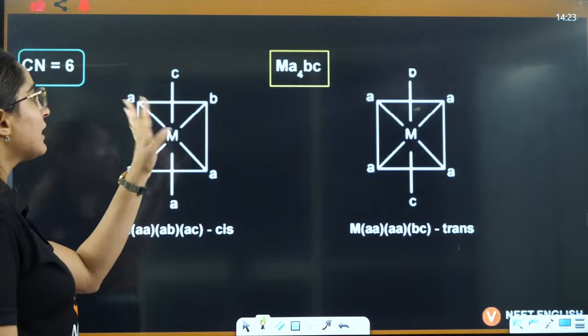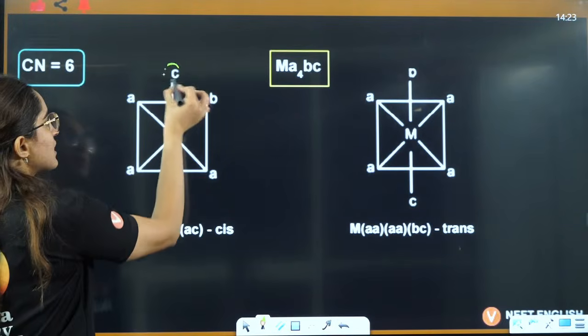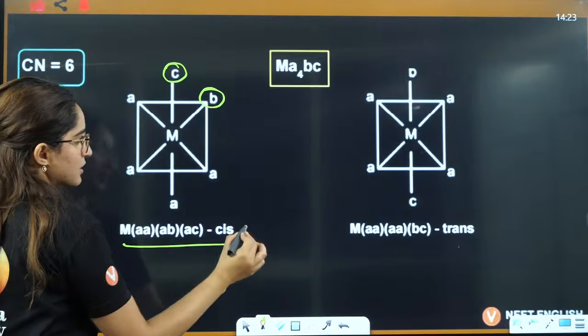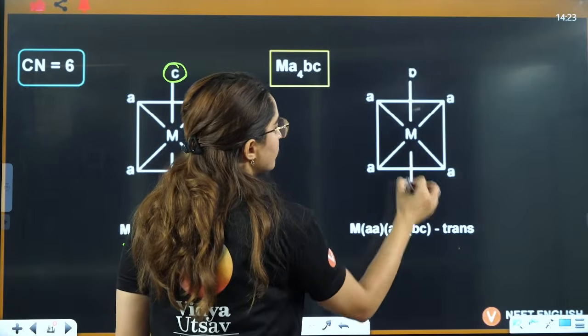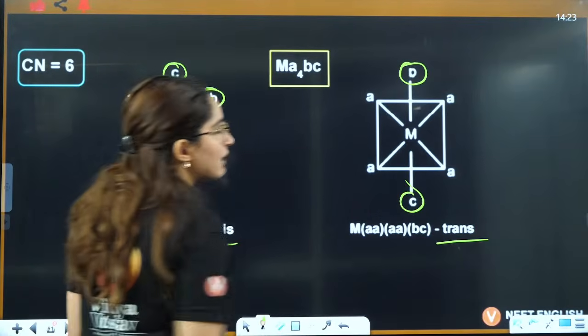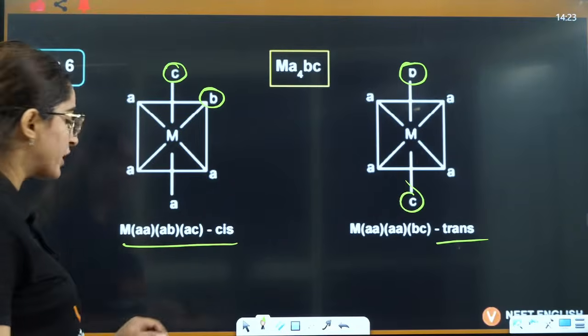Okay, then A4BC, you can see C and B next to each other, so it is cis. This is C and B. This is opposite to each other, that is trans. We just need to differentiate it.